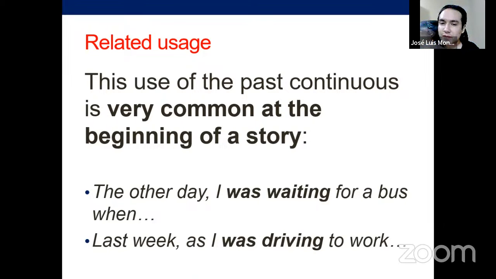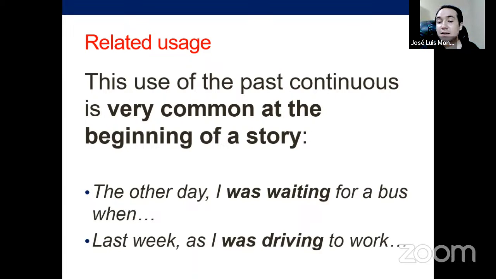I called his name, right? And he got to listen to me. So we were having a conversation for some minutes when I saw my boss passing by. And I can continue and continue. Okay, so in my story, I can choose to use the simple past or the past continuous on the basis of the context in that part of the story that I'm telling. When is it going to be a very definite element that I have to mention just with the simple past? Or when is it going to be just the little context for something else that is happening inside my big story?